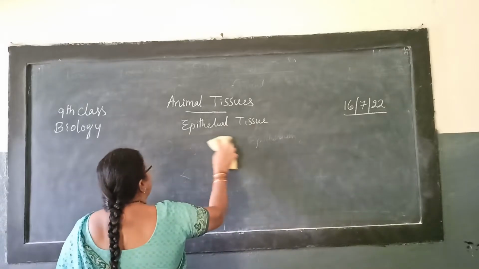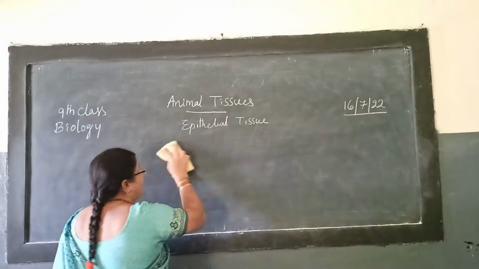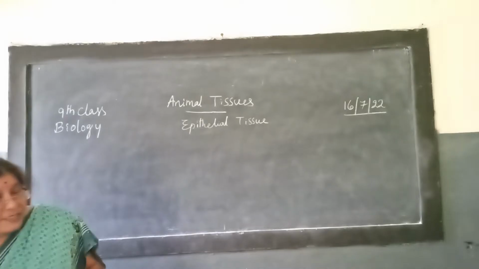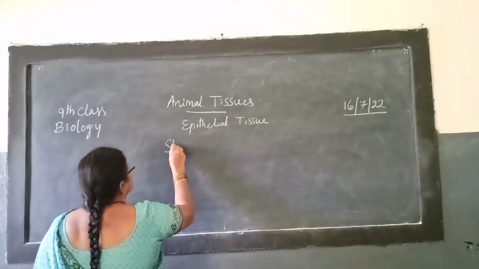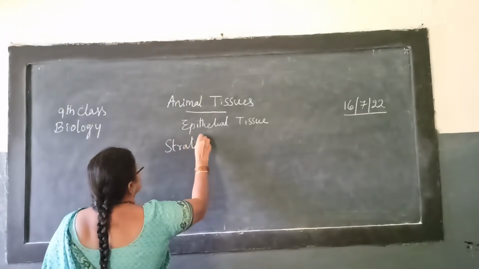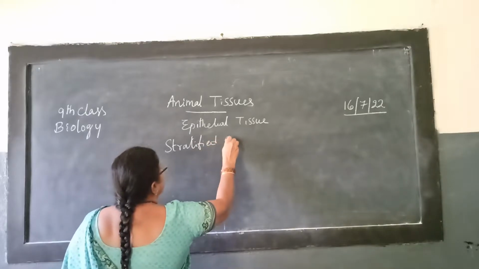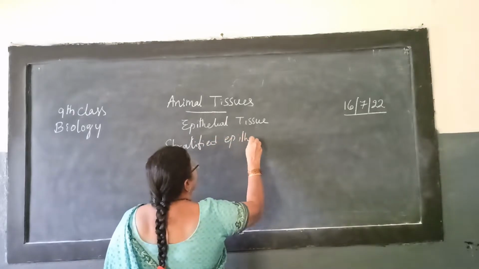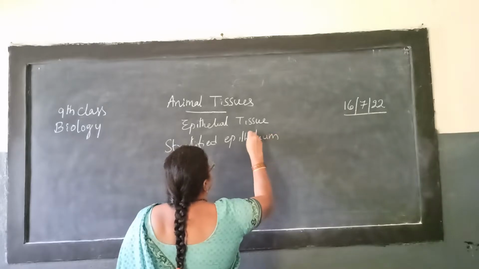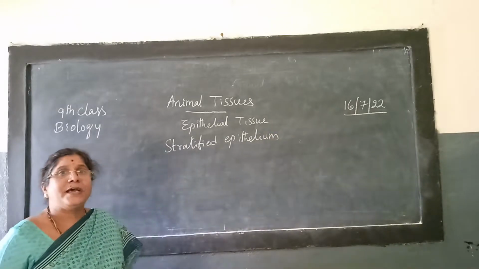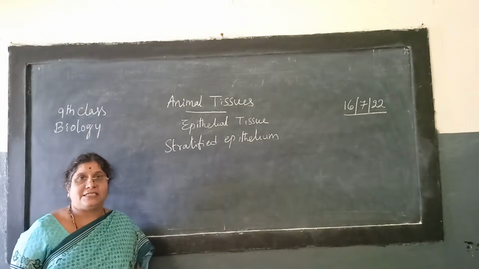What is that? Stratified epithelium. So where do we observe the stratified epithelial cells?